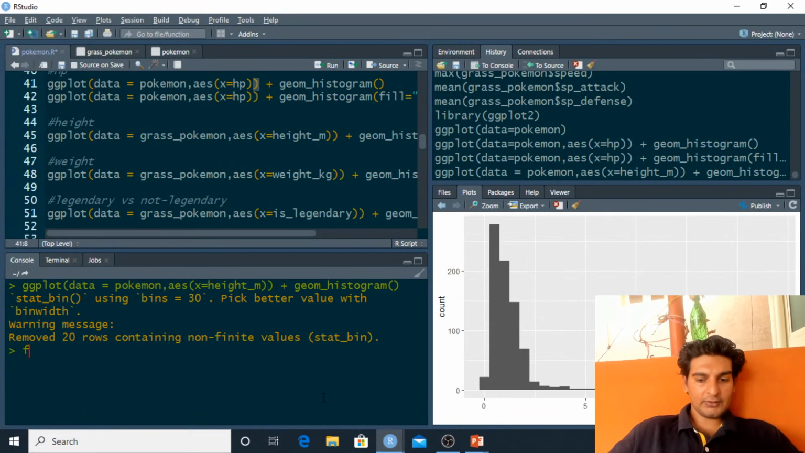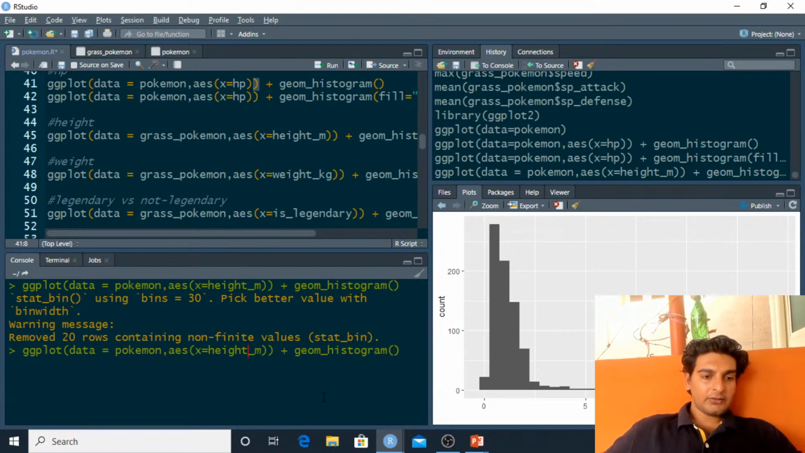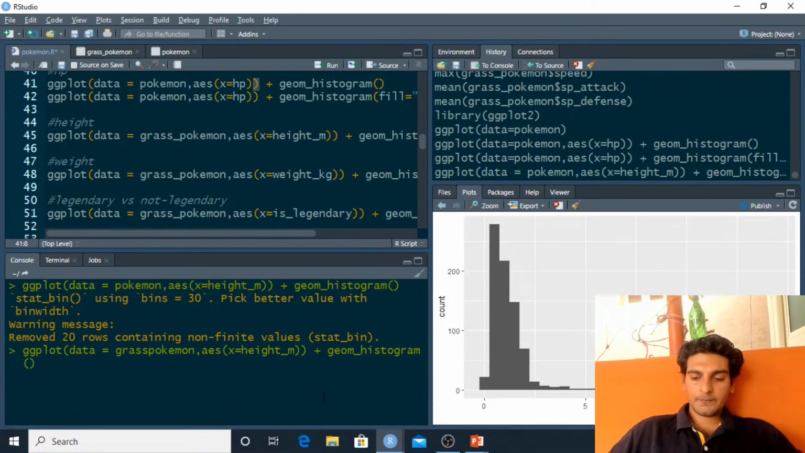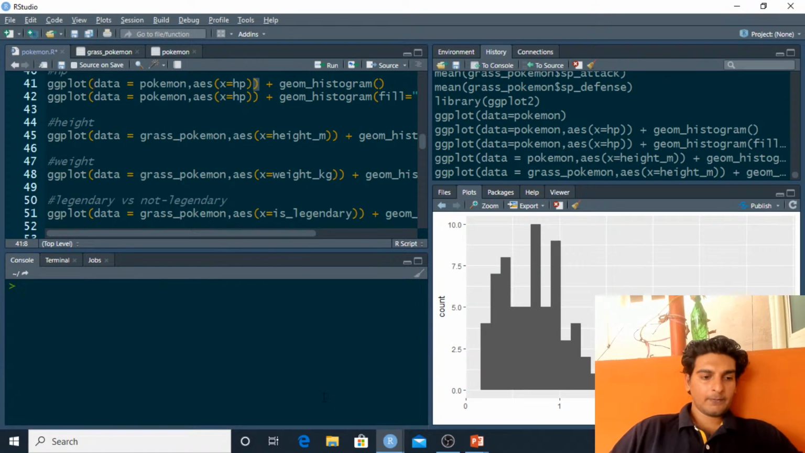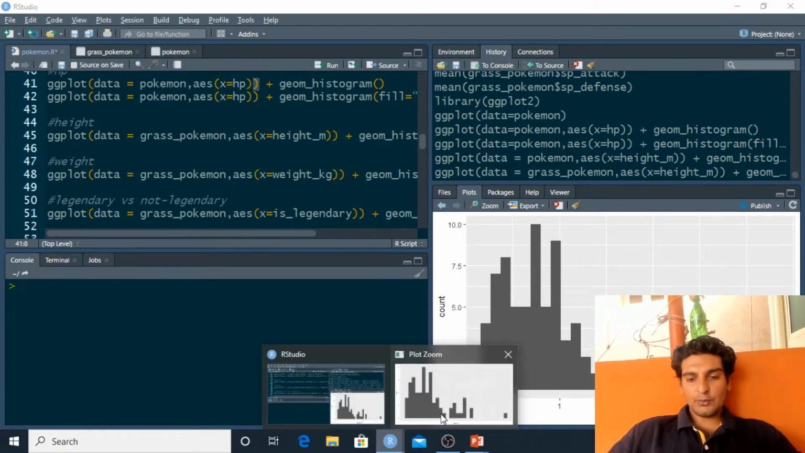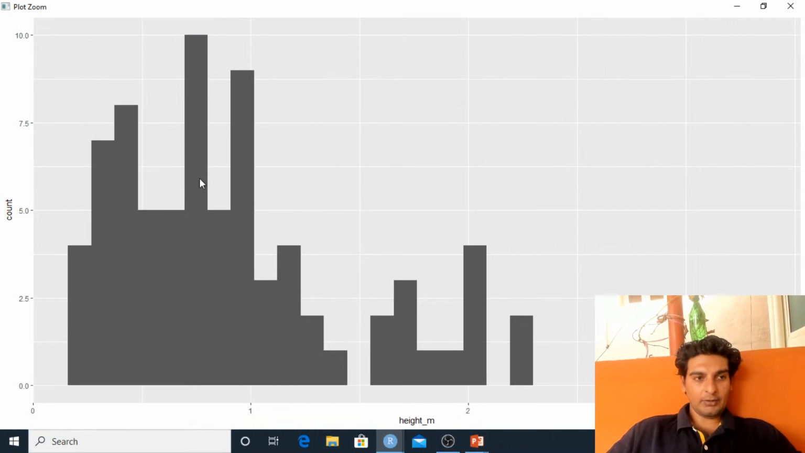So that again is an interesting observation. Here we've actually made a mistake. We've plotted just the Pokemon data frame, but we have to plot the grass Pokemon over here. So let me go ahead and make this grass Pokemon. Right. Now this is the actual distribution of a grass type Pokemon.